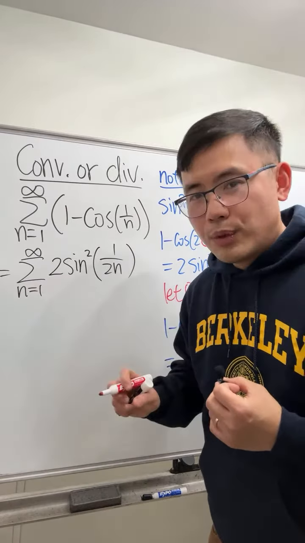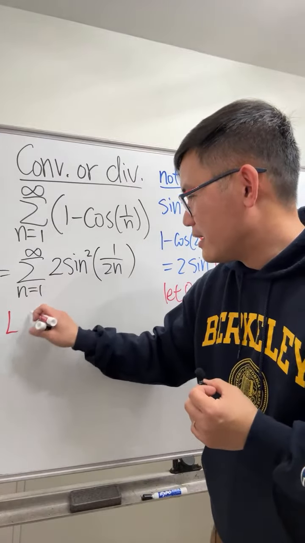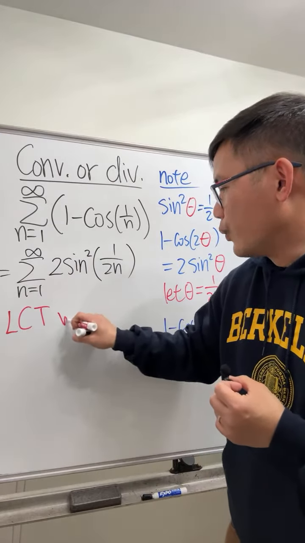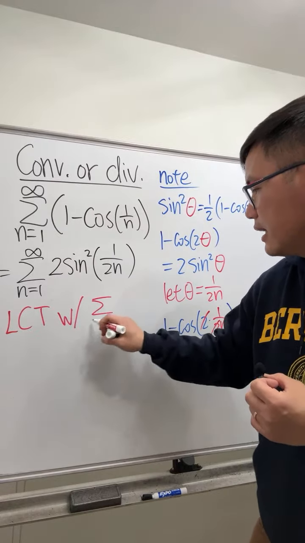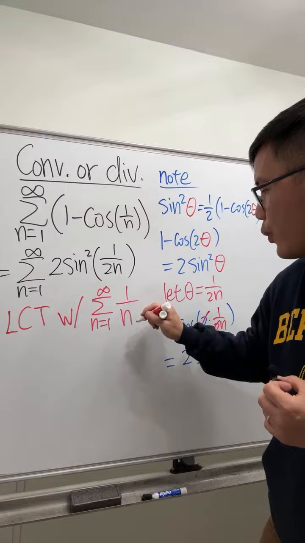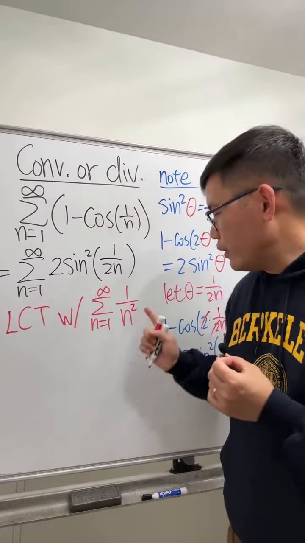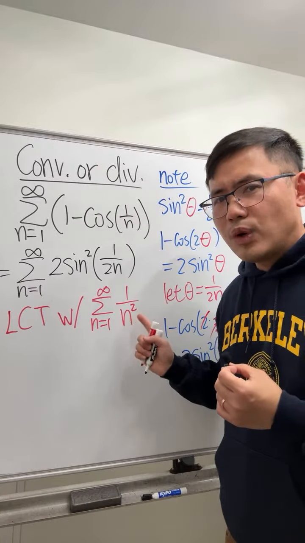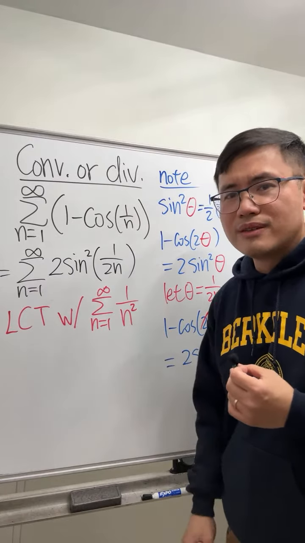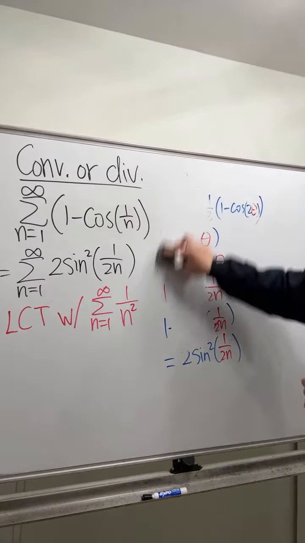So, by the way, what kind of comparison? Limit comparison, yes, that's correct. Here, limit comparison test with the series as n goes from 1 to infinity of 1 over n squared. But can you guys kind of talk about it? Why 1 over n squared? What makes us choose the square now? And by the way, I'm going to erase this so I have more space to do the work for you guys.